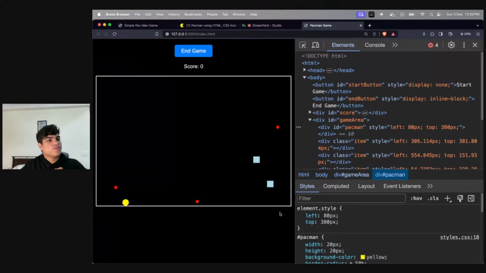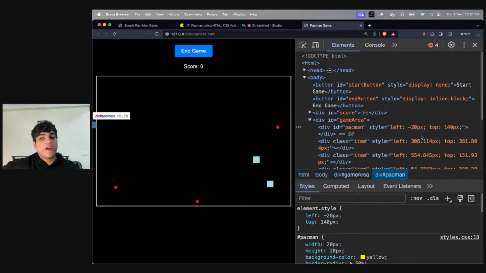How does that sound? Does that sound good? So basically, whenever the top of Pac-Man becomes negative, I want it to come from the bottom. That means I'll give the top as 400 minus the step. Yes. Similarly, if the left of this Pac-Man becomes negative, left becomes minus 20, I will make sure that the left is equal to 600 minus 20. That means left is equal to 580. Yes, do you see this?